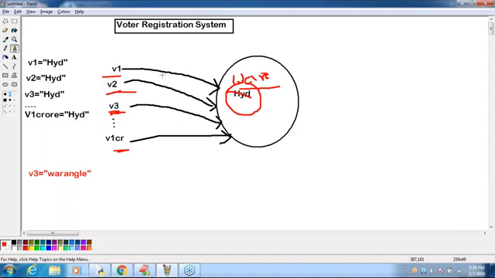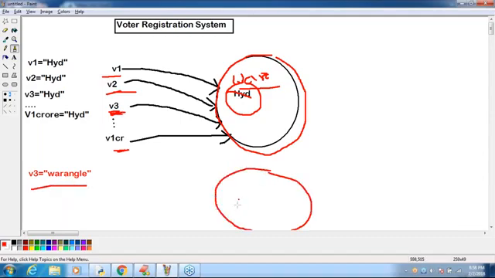To overcome this problem, we are not allowed to change the content. If V3 needs to change the city name to Warangal, a new object will be created with Warangal. Only V3 points to that object, but V1, V2, up to V1 crore still point to the same Hyderabad object. Is it clear?